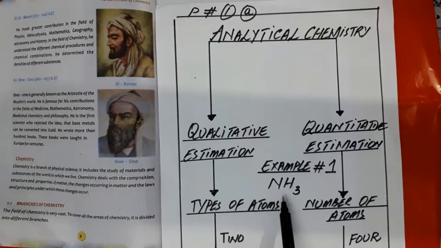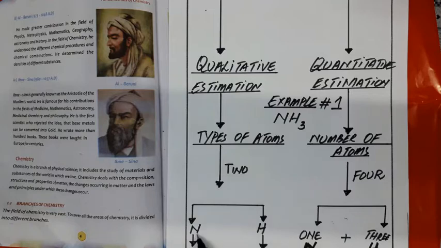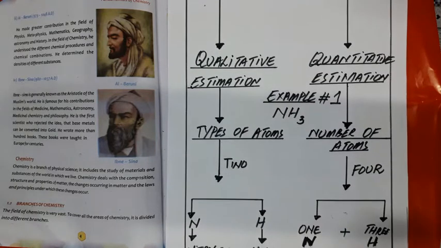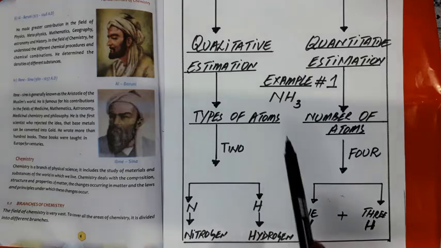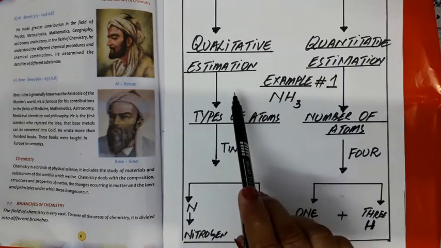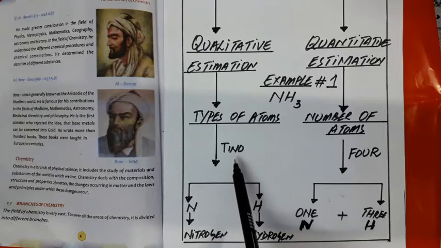From the formula, it is clear that ammonia is made up of two types of atoms. One is known as nitrogen, N, and the second one is known as hydrogen, H. Both letters are taken from their English names and these are known as symbols of elements. It means from qualitative estimation we concluded that ammonia is made up of two types of atoms, nitrogen and hydrogen.